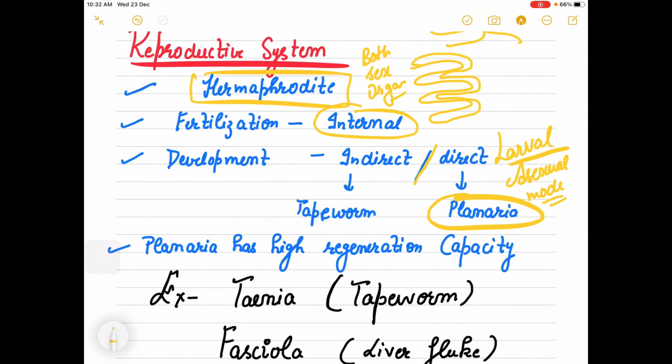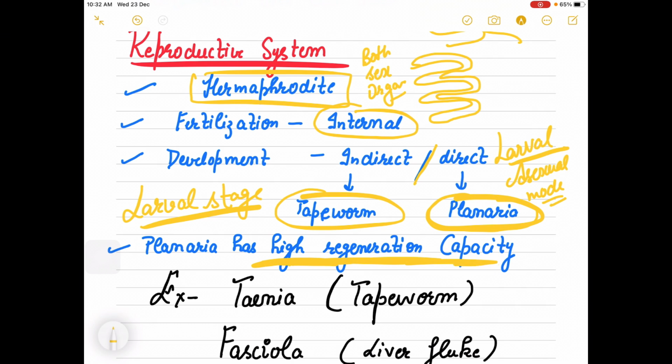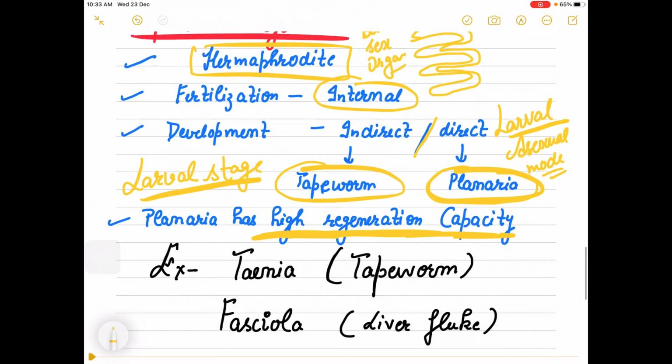Indirect development, not reproduction, is observed in tapeworm, in which a larval stage will be there. Indirect का मतलब ही यही होता है जहाँ पे larval stage is there, which is very different from the adult stage. Direct development is observed in planaria, which has very high regeneration capacity.